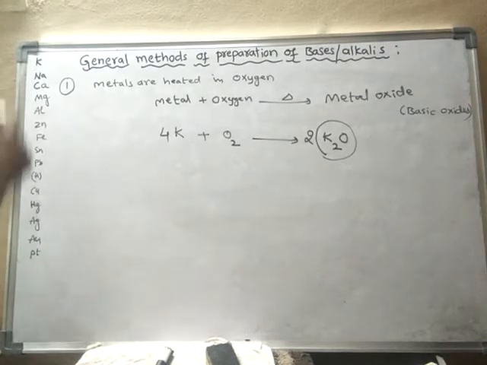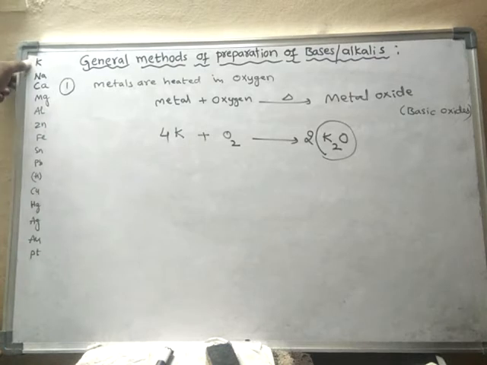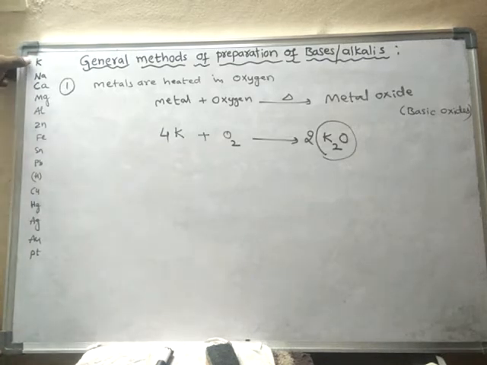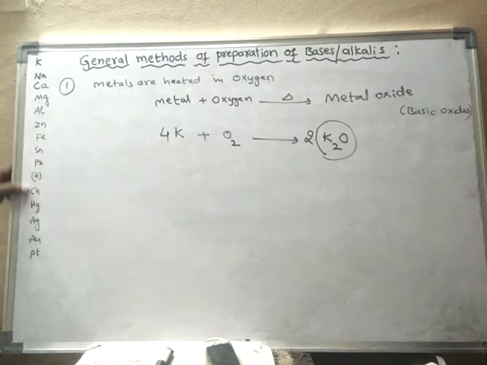So this is called the metal activity series. As we move down this series, the reactivity of the metal decreases. So potassium is more reactive than sodium, sodium is more reactive than calcium, and calcium is more reactive than magnesium, and so on.